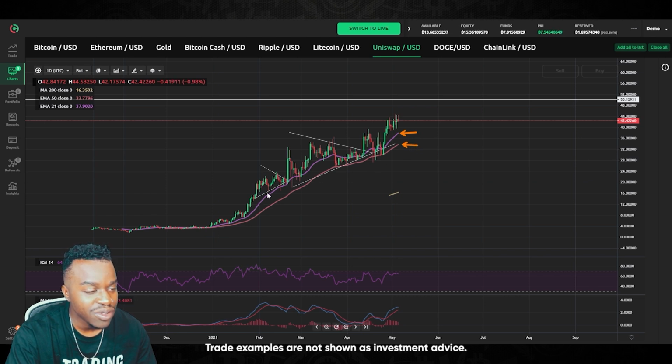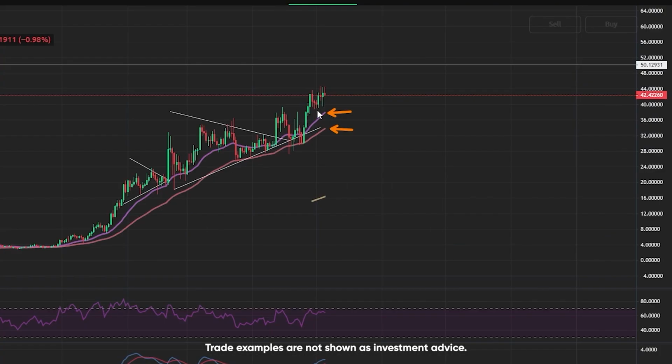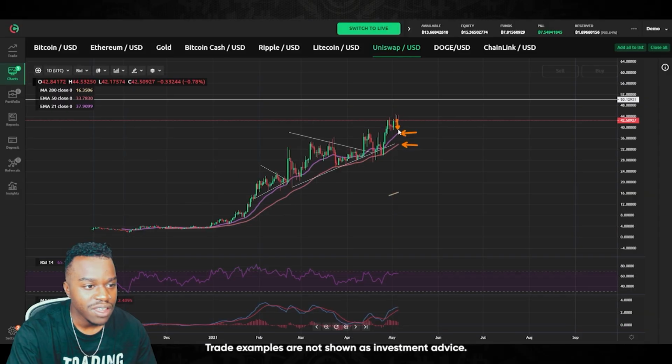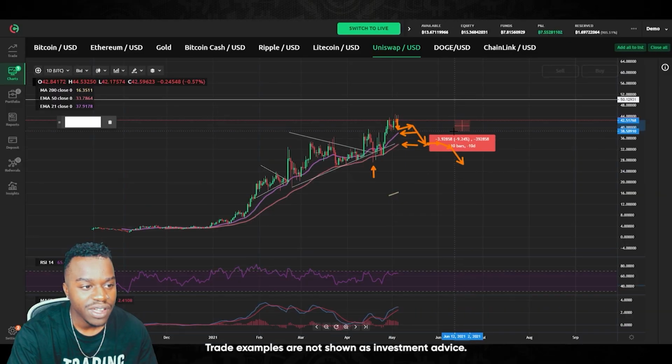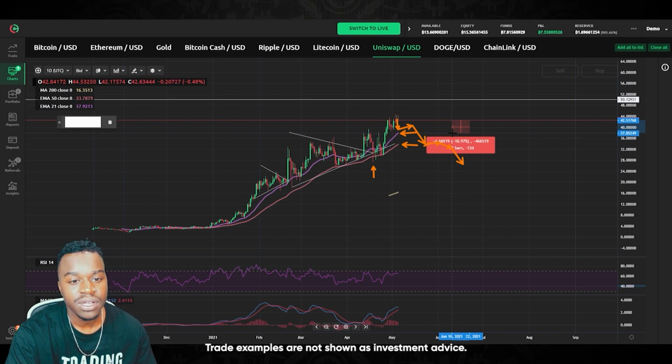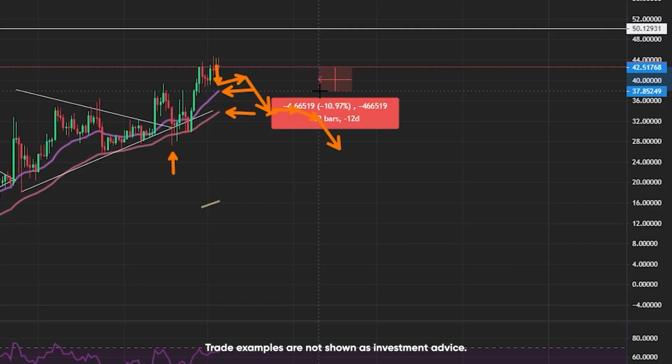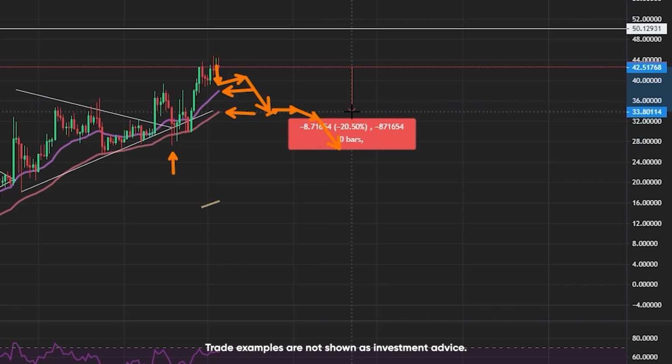As you can see, price has not really traded below those levels. It has bounced on those levels now since the beginning of the year. So if we do touch those levels, I do see that as a buy the dip opportunity. But if any of these levels do break, then we can see a reversal in the trend for Uniswap to go test those April lows and potentially even lower than that, down towards $20. And that 21-day moving average is about 10% away in that $37 range. And that next one at about 50-day moving average is in that $34 range. And that is about a 20% correction.